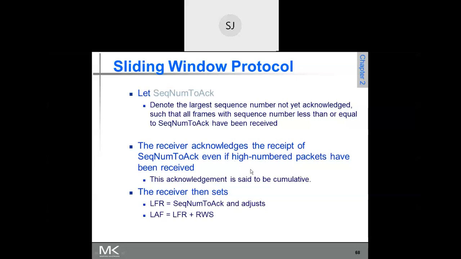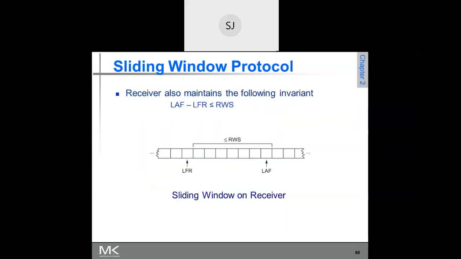So in between also he can acknowledge. Suppose 11, 12, 13 have been received successfully, but 14 is not received. So what happens now? He may send acknowledgement for 13. That means up to 13, all the frames have been received successfully.